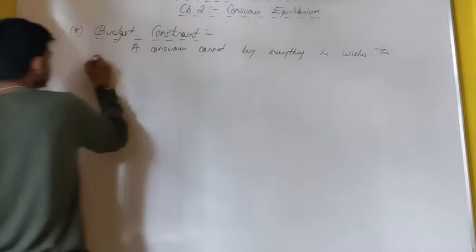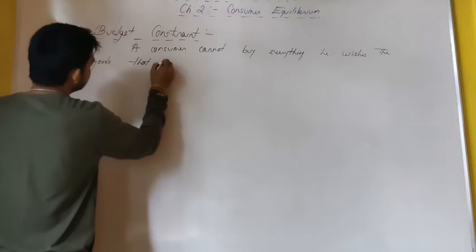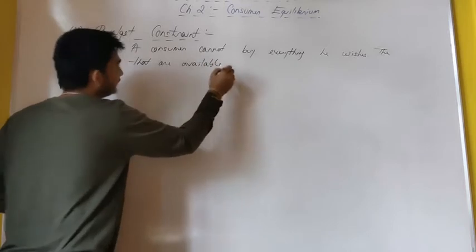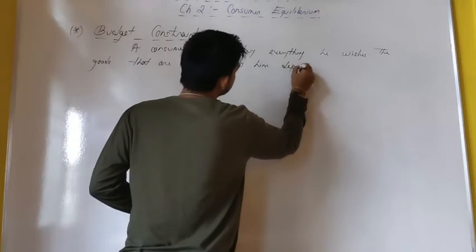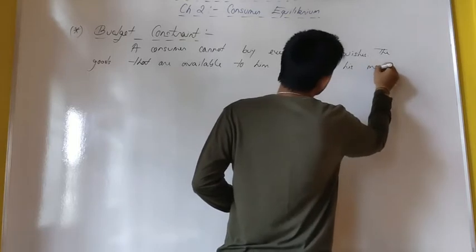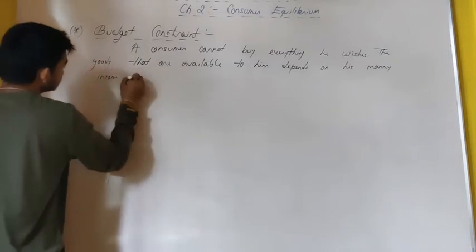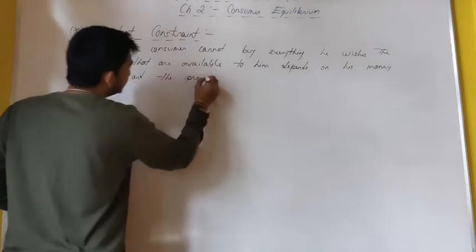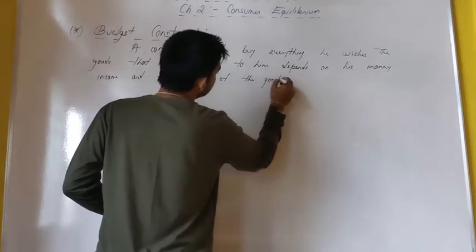The goods that are available to him depend on his money income and the prices of the goods.